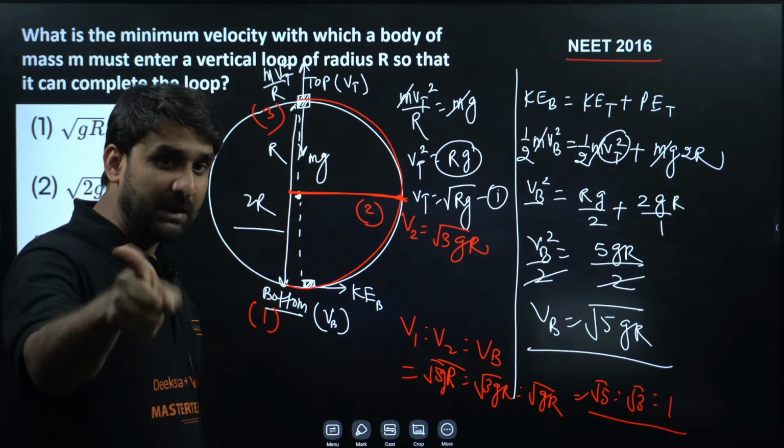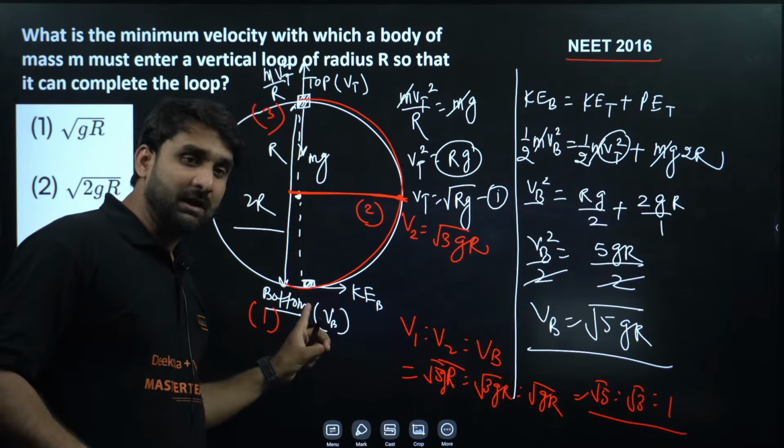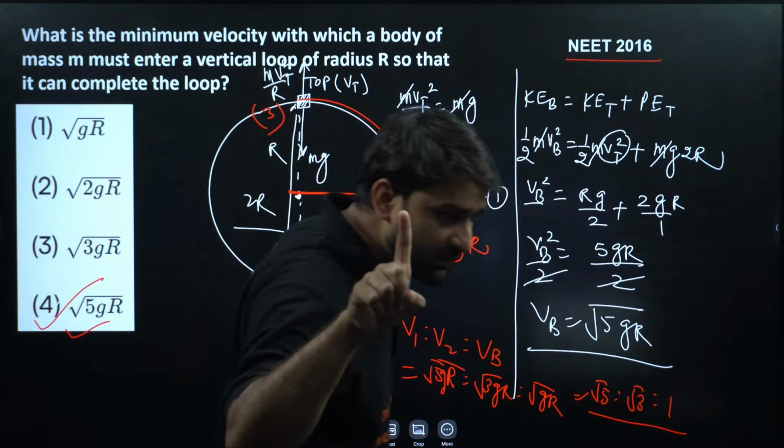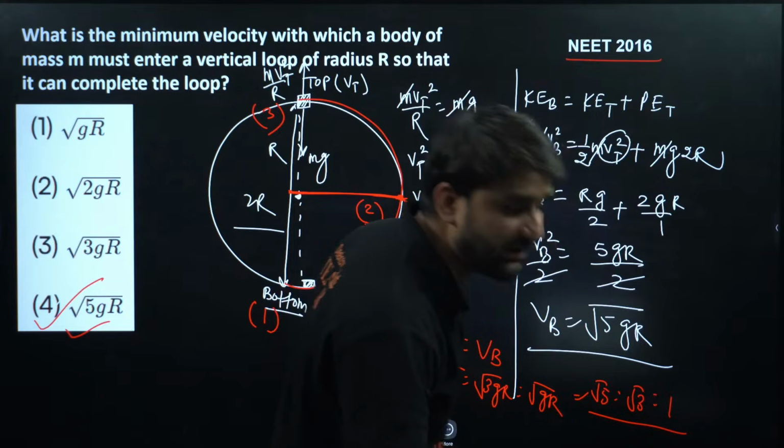So the speed of the particle is minimum at the top and the speed of the particle at the bottom is highest. Yes, tell me. Hi Shafwan, very good. Is it clear to everyone?